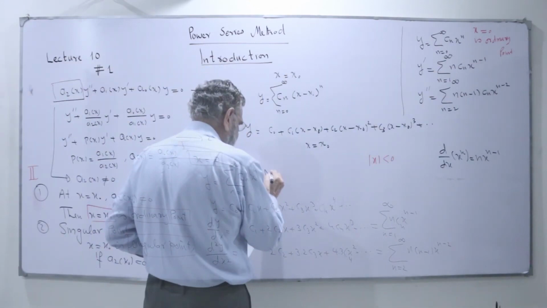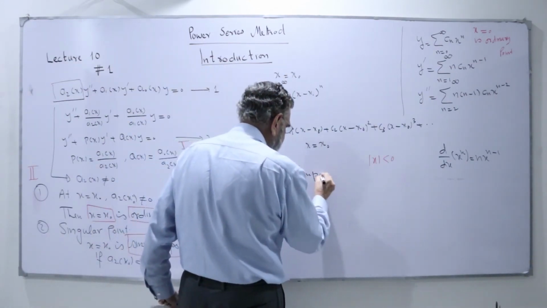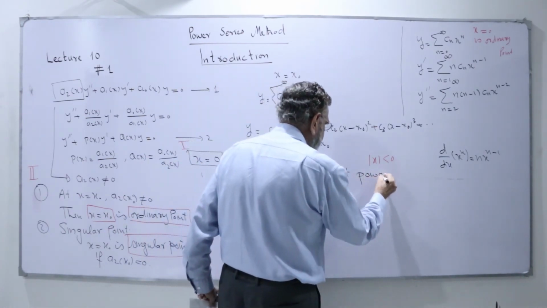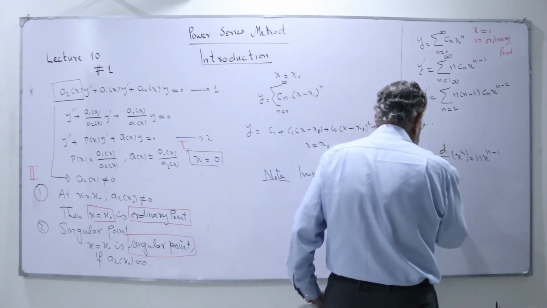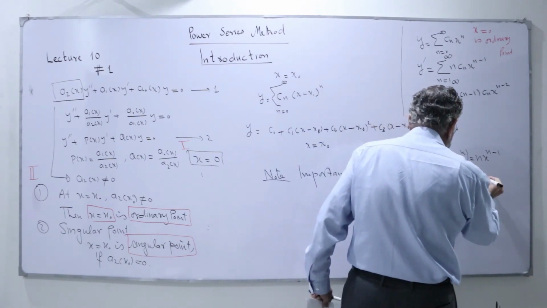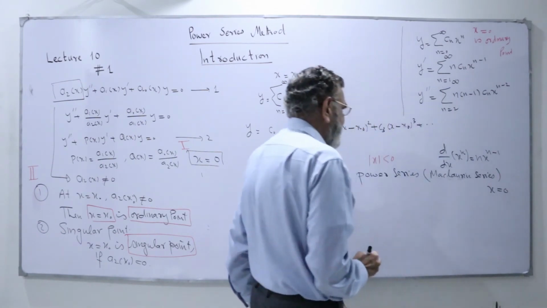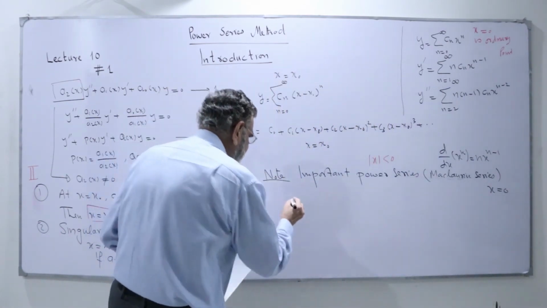Take note, this is important. For a power series defined at the point x equal to 0, we call it the Maclaurin series, otherwise we call it the Taylor series.